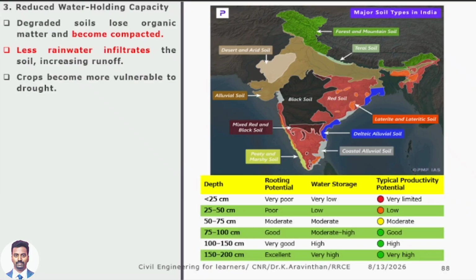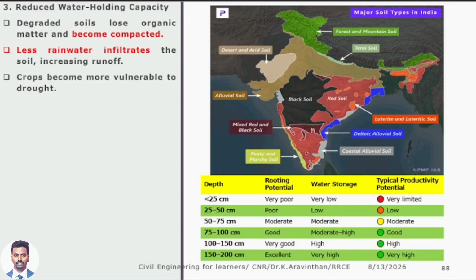It will penetrate and run off. The same thing, if the soil is very shallow and rainfall comes, it cannot absorb more, it will get saturated and run off. If you have 25 centimeter depth of soil, it is very poor, you will not get any productivity at all.